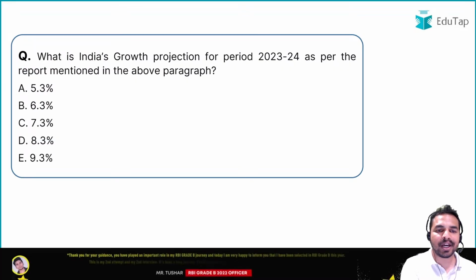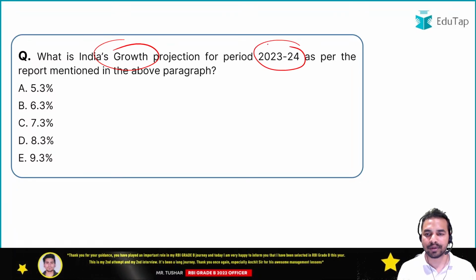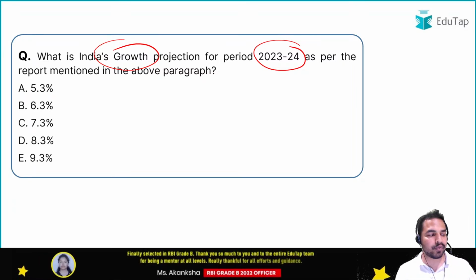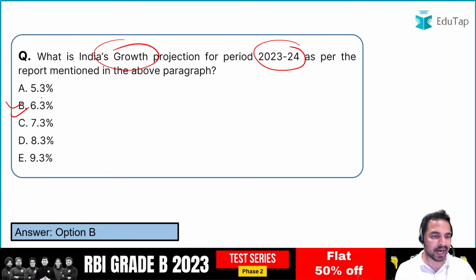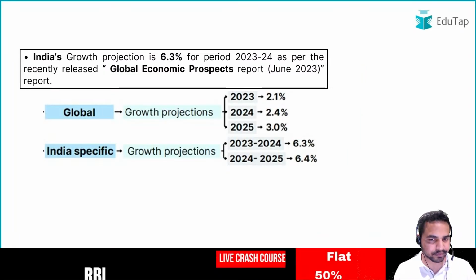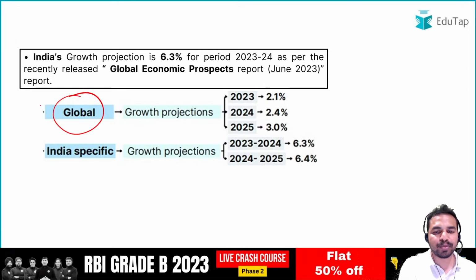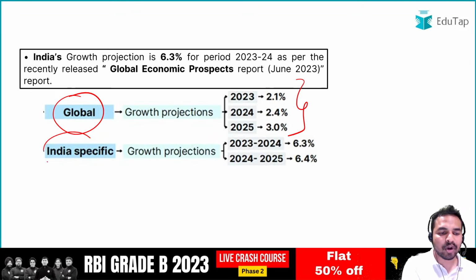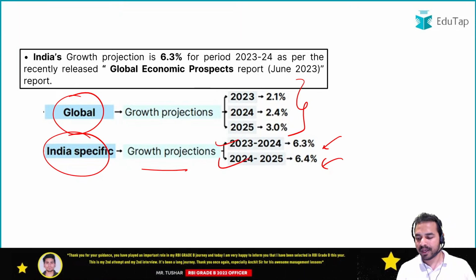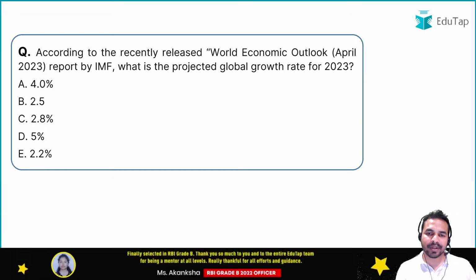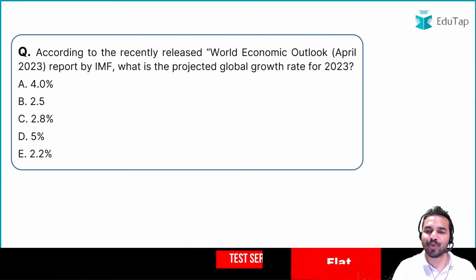The third question is: what is India's growth projection for the period 2023-2024? I have already told you India's growth projection for 2023-2024. It is 6.3%, that is option B. 6.3% is the right answer. Here you can see the global growth projections, which we have already covered. India-specific growth projections are 6.3% and 6.4% for the financial years 2023-24 and 2024-2025. I hope that this is clear to all of you. Now let's move on to the next important outlook, that is World Economic Outlook.